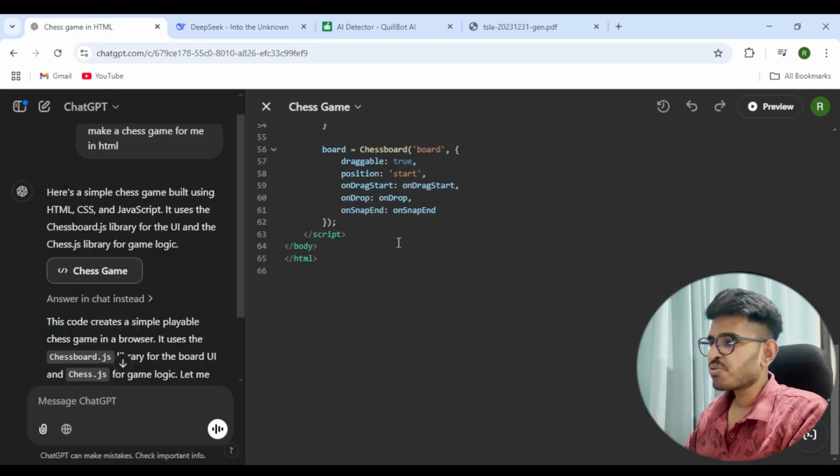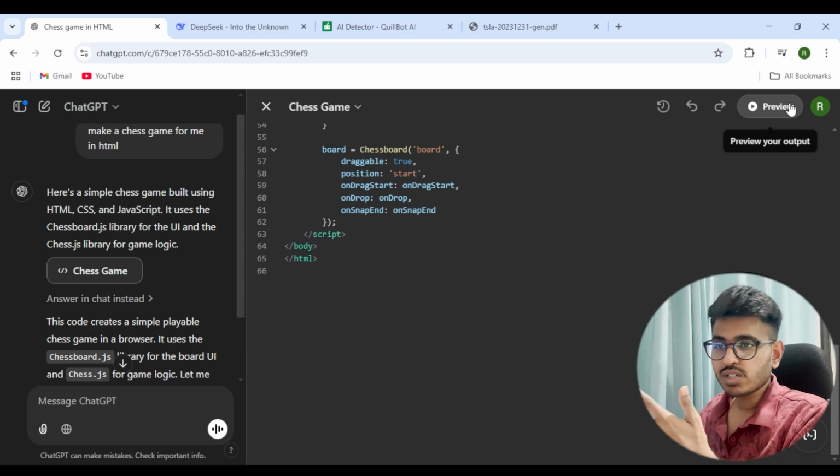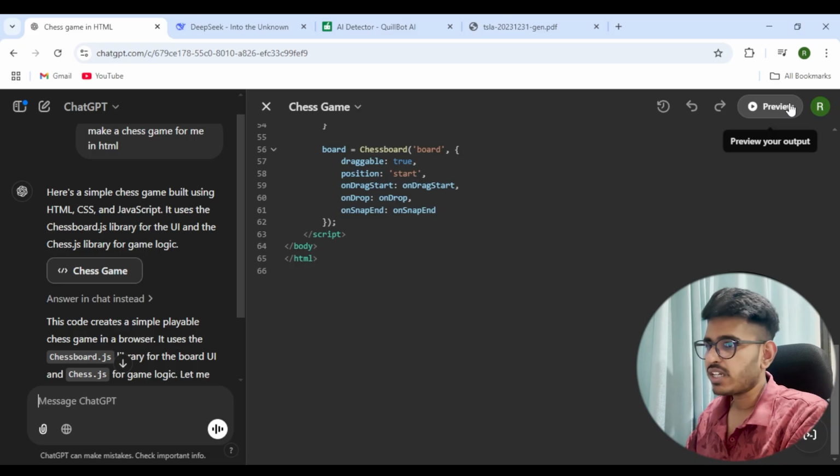Let's look at the output of ChatGPT as well. You can preview it here. There are many new features in ChatGPT as well. If you don't know, then comment down below. I'll make a video on GPT as well.